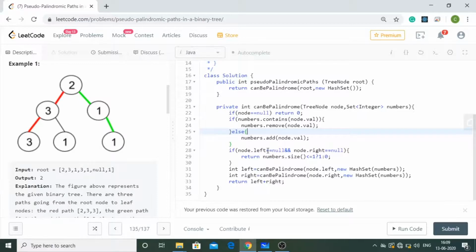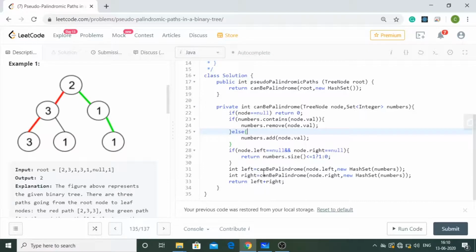And if I encounter a leaf node, then I have completed a path, and that is why I'm going to check whether the size of the numbers set is less than or equal to 1. In the beginning of the question I discussed that what we are going to check is how many numbers are occurring an odd number of times, and that should be at most 1. So that is why we are checking whether it is less than or equal to 1. If this condition holds true, that numbers.size is less than or equal to 1, then we are going to return 1. That means we are adding this to the output, and output will get incremented by 1. And if it is not true, then we are going to add 0, so it is going to be false.